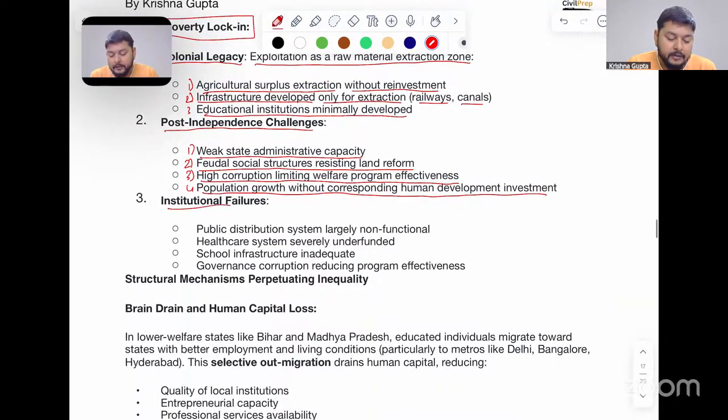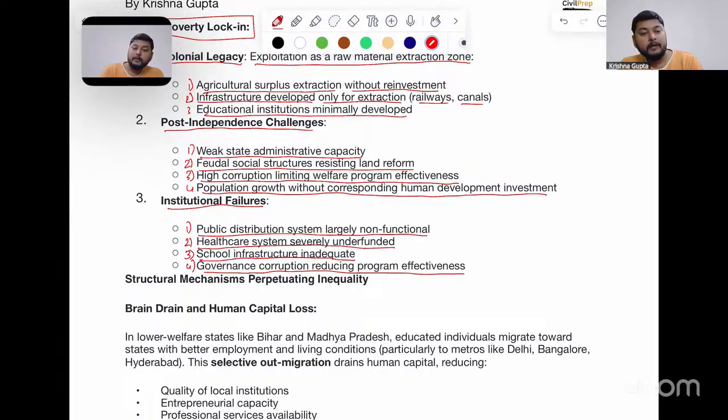Now, the institutional failures which are seen here. Number one, public distribution system largely non-functional in the region. Number two, healthcare system severely underfunded because of lack of funds and corruption. Number three, school infrastructure inadequately present, and where it is present, it is also very much deprived of the basic facilities. Number four, governance corruption reducing program effectiveness.